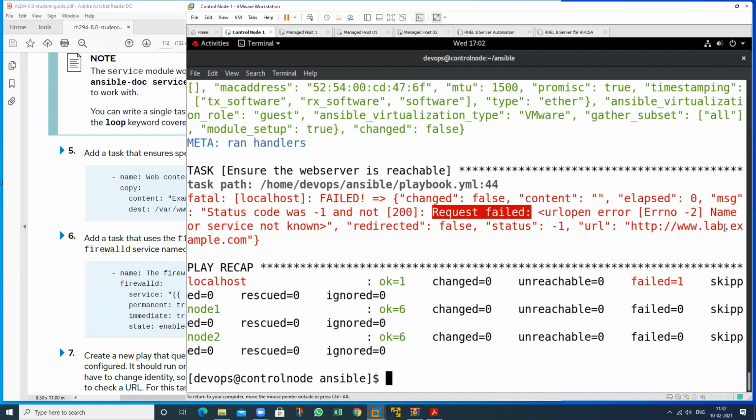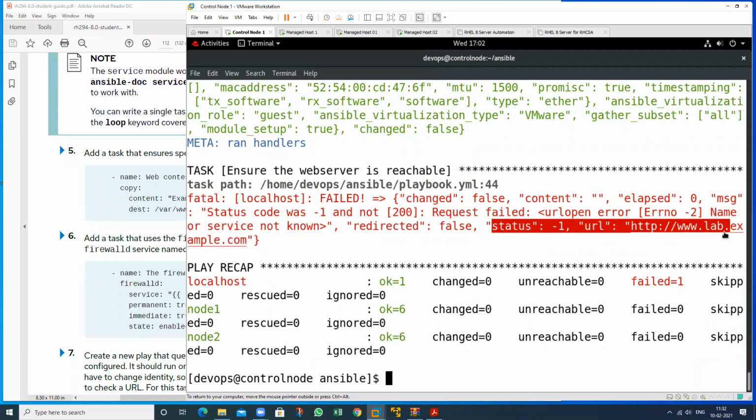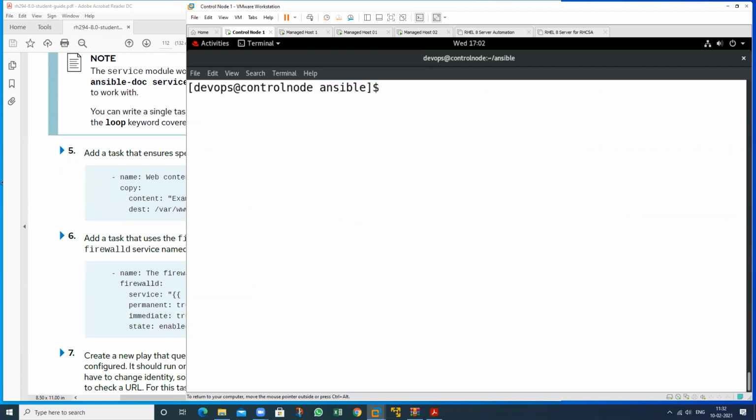Okay, so at this time, if we change something, we have to define it at every stage. Yes, in all locations you have to define this. Okay. Then you are able to open this. Okay, sir. So I just run curl here.